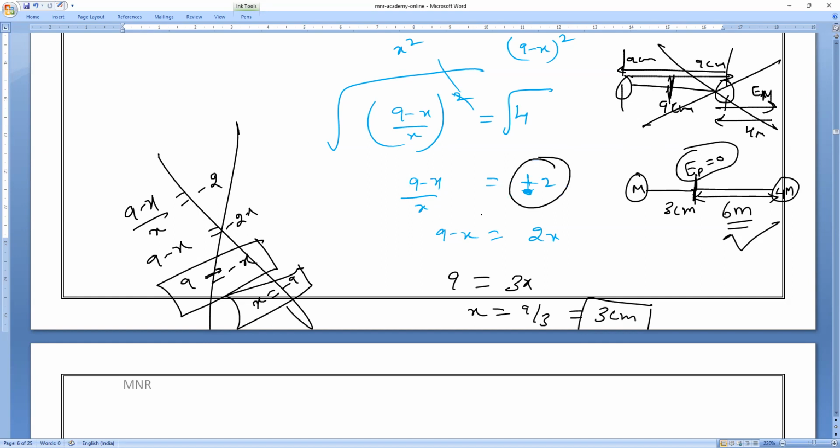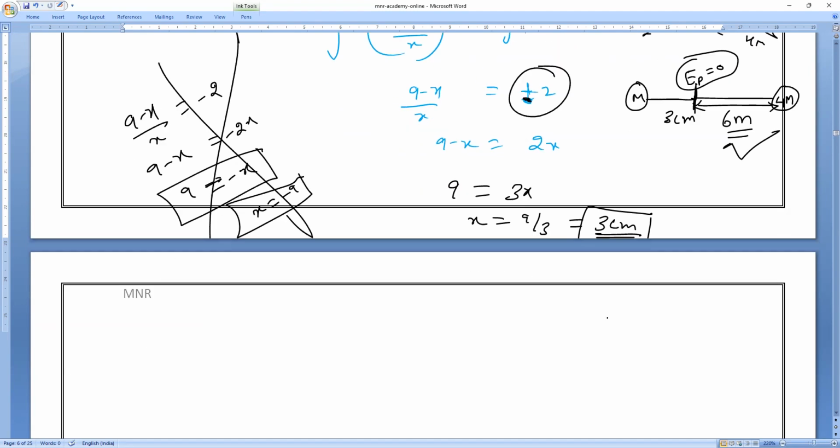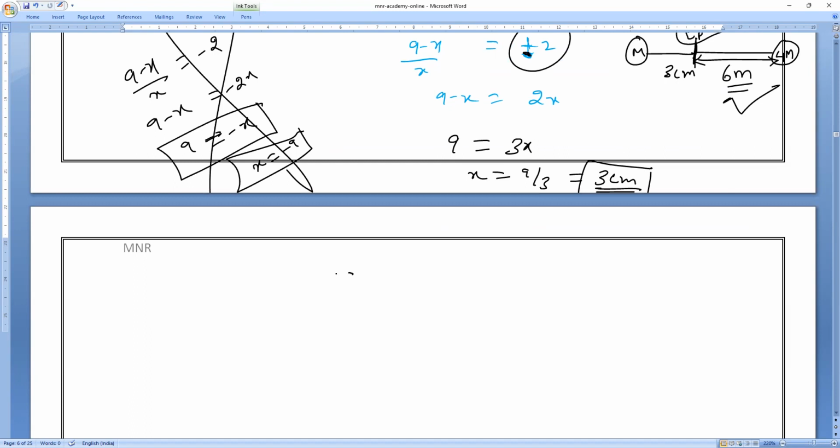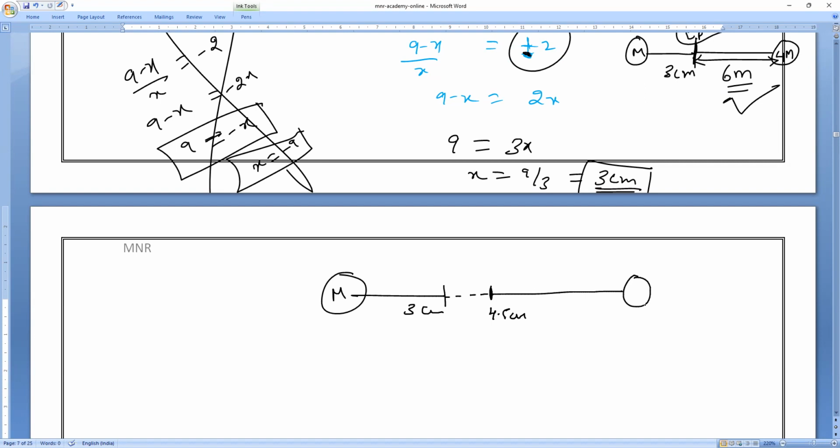Always you have to consider positive. If you consider positive, the gravitational field becomes 0 at 3 centimeters. But the midpoint is exactly at 4.5 centimeters, as the total is 9 centimeters.